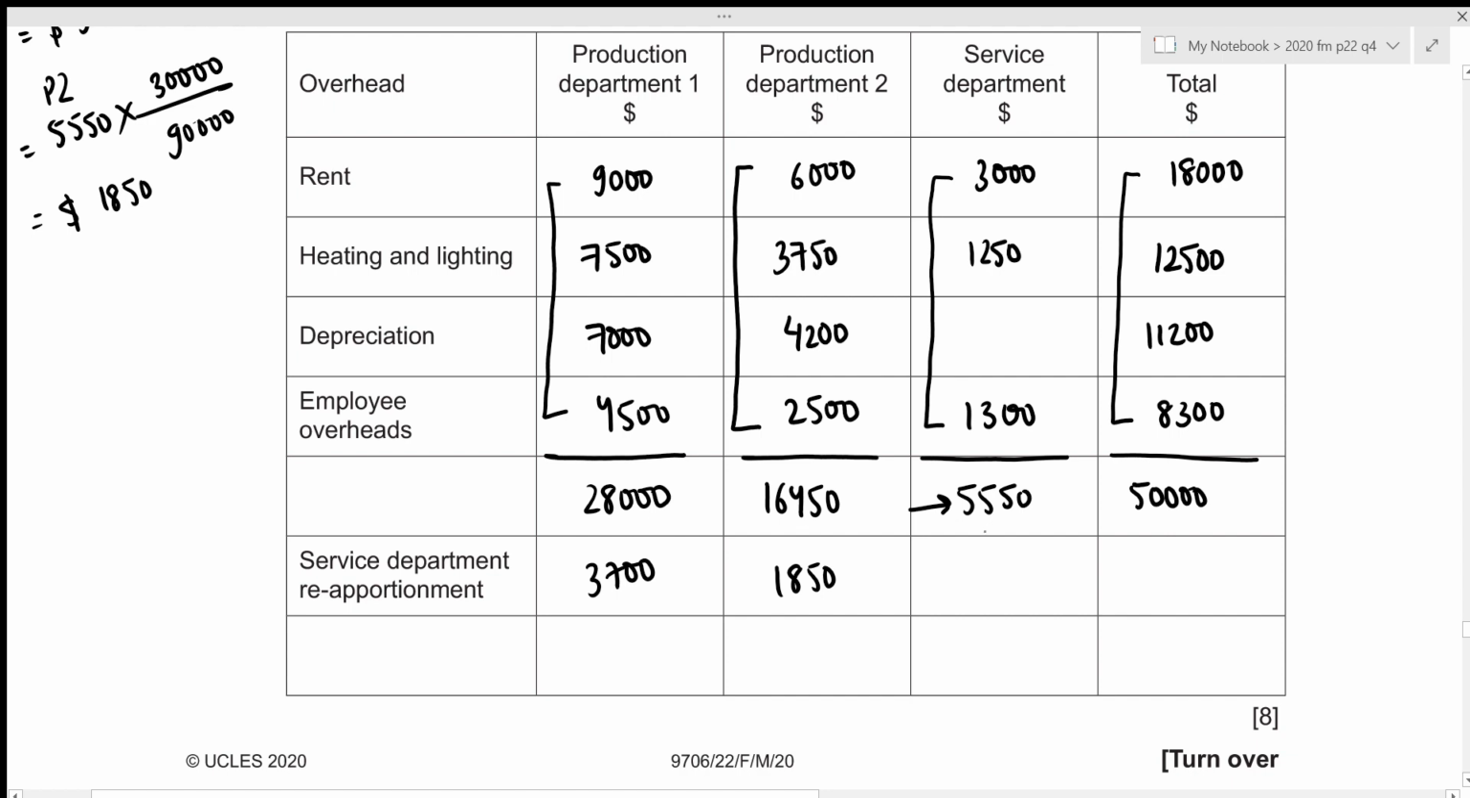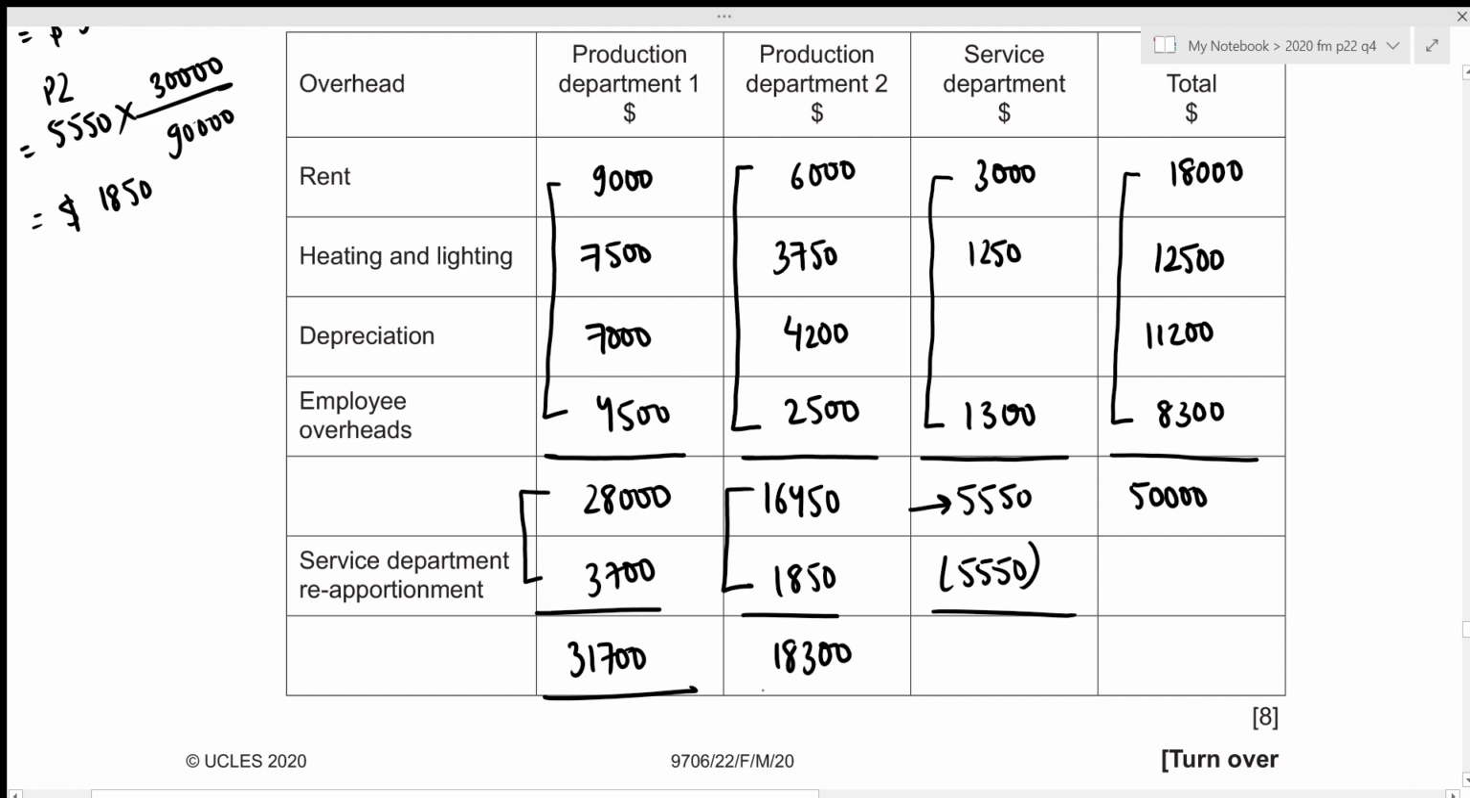So now the service department's overhead should be 0. In order to make this 0, I'm just going to subtract the same amount. Now we can figure out our total overheads. That will be the sum of the previous total and the reapportionment amount. For production department 1, that is 28,000 plus 3,700, which results in 31,700. For production department 2, that is 16,450 plus 1,850, which results in 18,300. And for service departments, that is going to be 0.